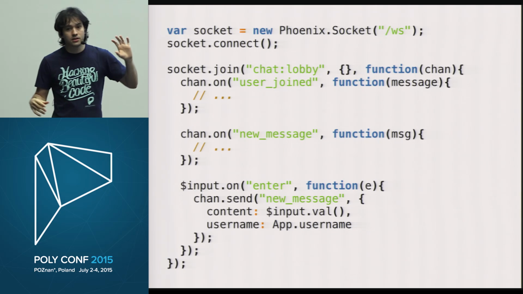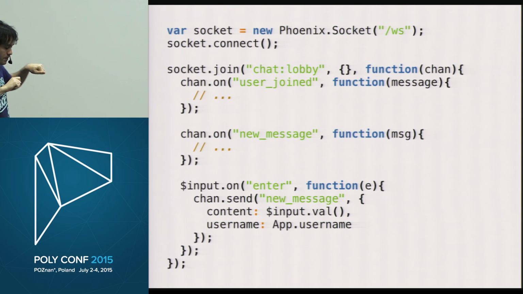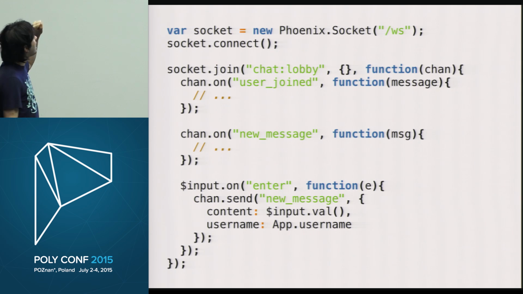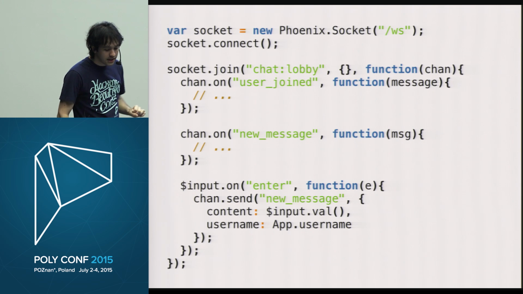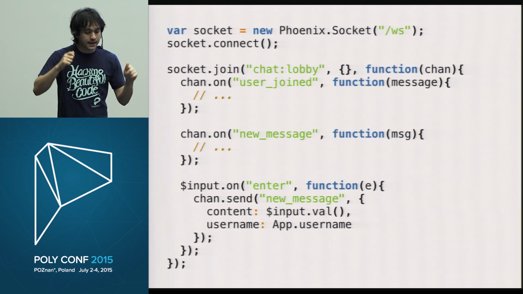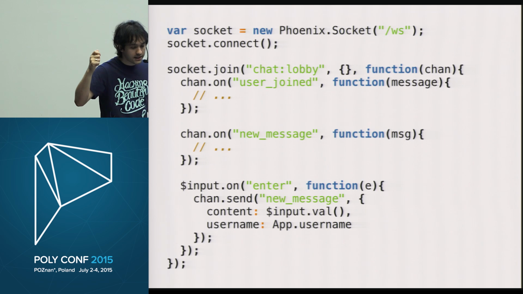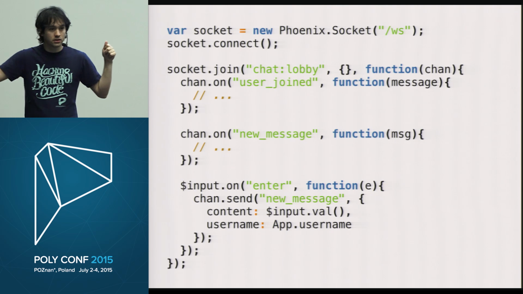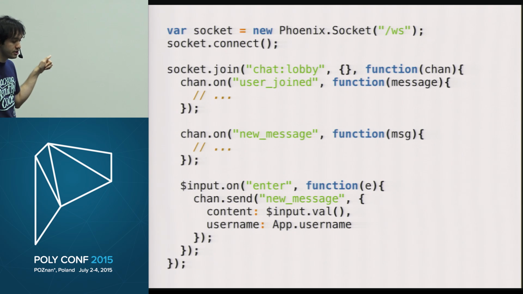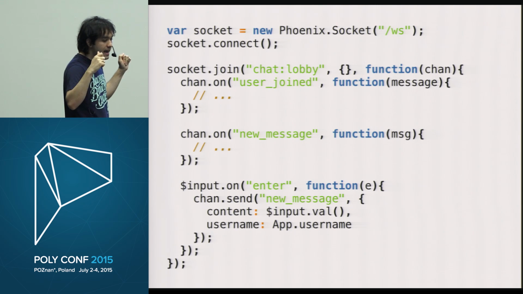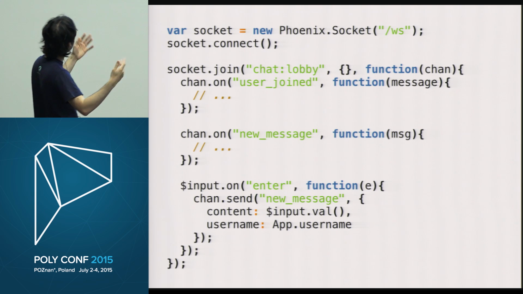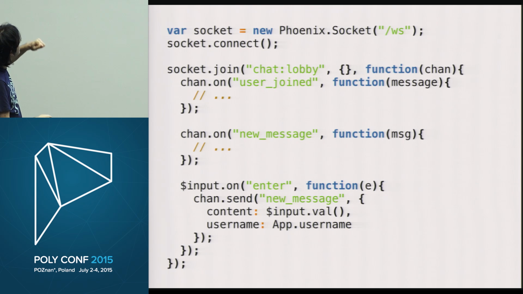Here's the client-side code, because if it's an open communication channel between client and server, we need to write code for both sides. So on the client, we have this. On the first line, we are saying, hey, I want a Phoenix socket, and I give it the endpoint. Okay, and then on the second line, I call socket.connect. And now I am connected to the server. The communication channel is established. And now I can say things like, hey, I want to join this channel. And the channel we have here, we can imagine is a chat application, right? So the channel I have here is the chat lobby.